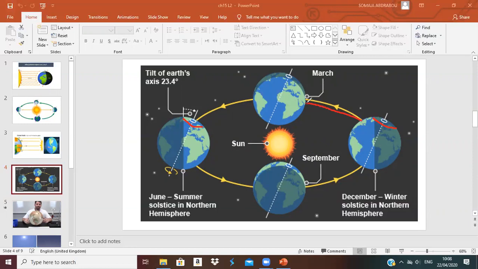When the north or south is beginning to tilt toward the sun, it is spring. Beginning to tilt it away, it is fall. So when it starts to tilt toward the sun, it is spring. When it starts to tilt away, it is fall. Okay?